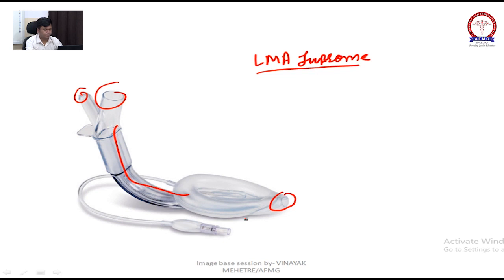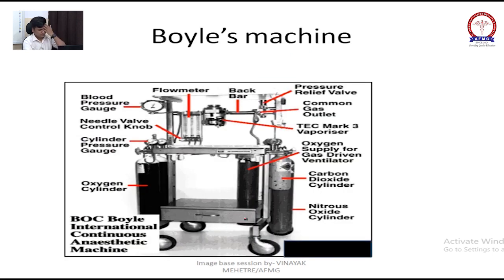Okay, now next, from the anesthesia machine or Boyle's machine, they are not going to ask you a question, but to understand the connections, we need to understand the anesthesia machine. Now here you can see, we will start from down. These are your cylinders: oxygen cylinder, carbon dioxide cylinder, N2O cylinder and air also, nitrous oxide and air, right?